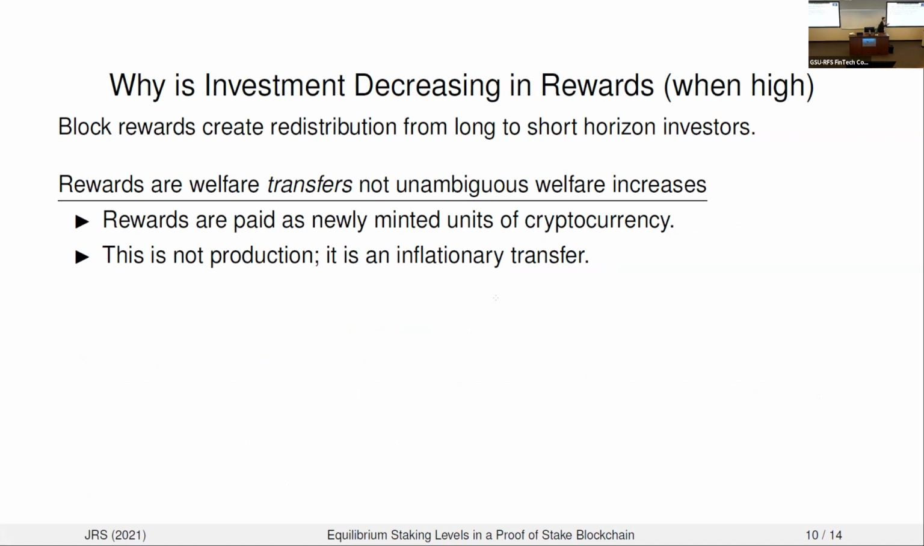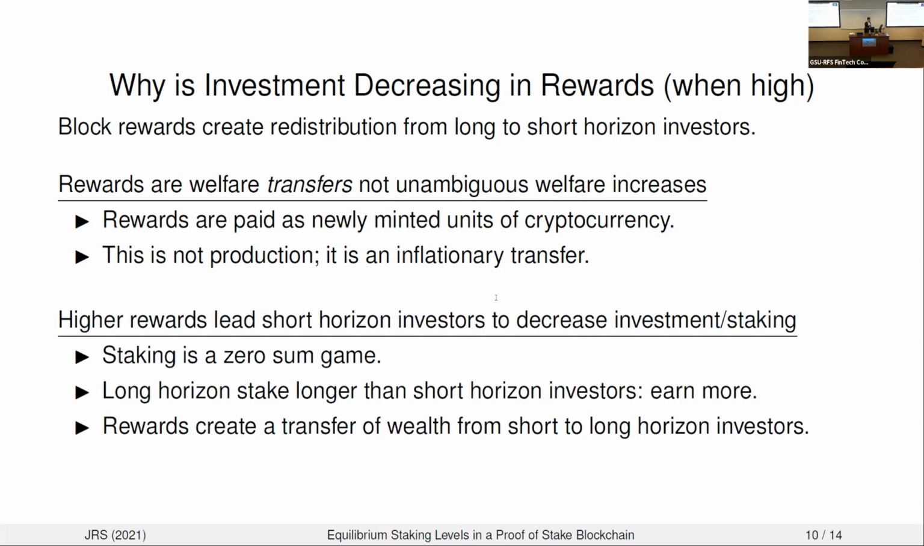This is really an inflationary transfer. Every time a block reward is paid, it's paid from everybody holding the cryptocurrency to the validator that won the proof of stake contest and won those block rewards. Okay? So because of this redistributionary channel, or this inflationary tax, higher block rewards are always going to be bad things for short horizon investors, right?